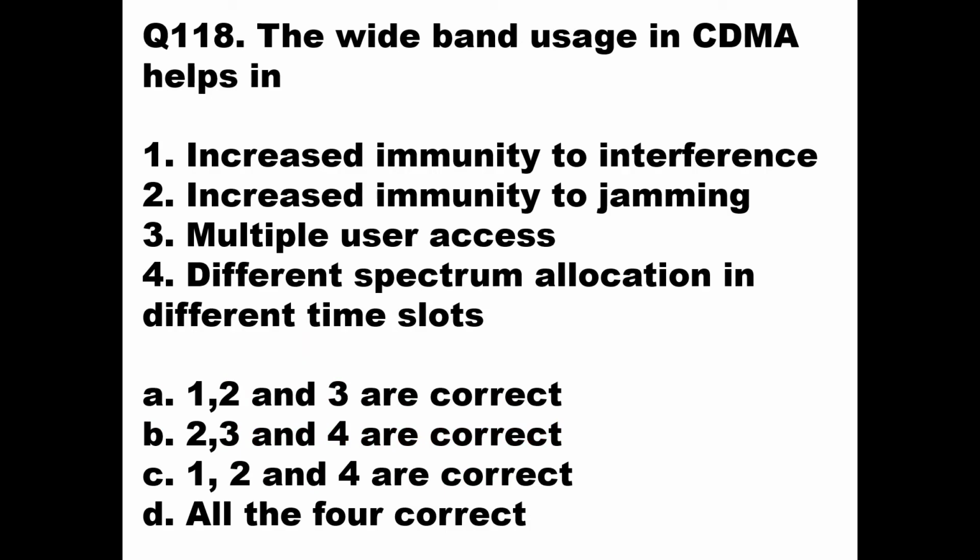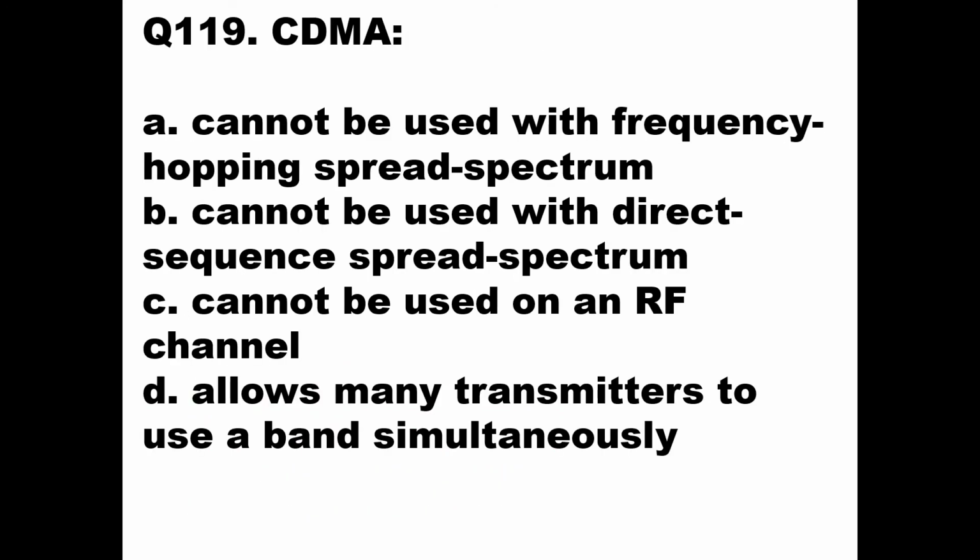The wideband usage in CDMA helps in... the options are increased immunity to interference, increased immunity to jamming, multiple user access, and different spectrum allocation in different time slots. Out of this, the first, second, and third are correct. So the answer will be option A, 1, 2, and 3, because the last option, different spectrum allocation in different time slots, doesn't suit a CDMA transmission. Okay. So now we'll go to question number 119.